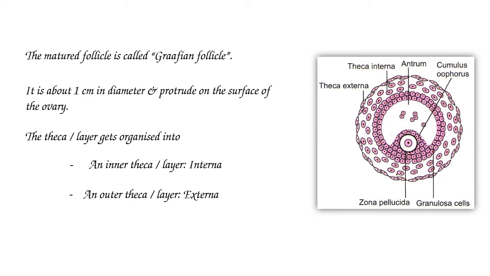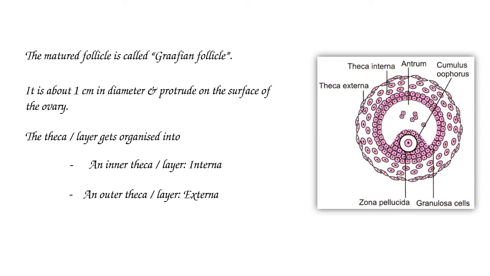The structure of the Graafian follicle. The matured follicle is called the Graafian follicle. Graaf is a scientist who observed that matured follicle in the ovary. It is about 1 centimeter in diameter and protrudes on the surface of the ovary. The theca layer gets organized into an inner theca called interna and an outer theca called externa.